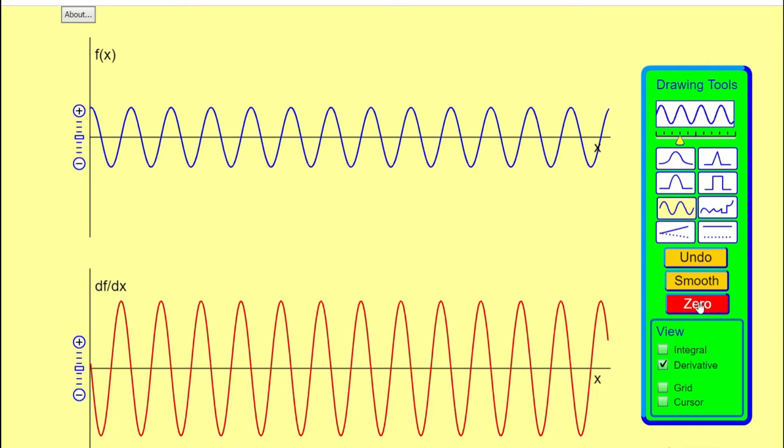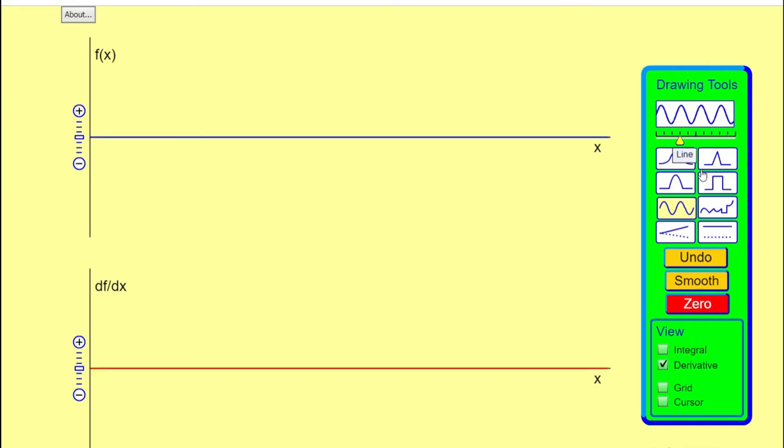Now let's see the square wave. For the square wave, the value of the differentiation at the edges has some values, but for the constant parts, the value of the differentiation is 0.